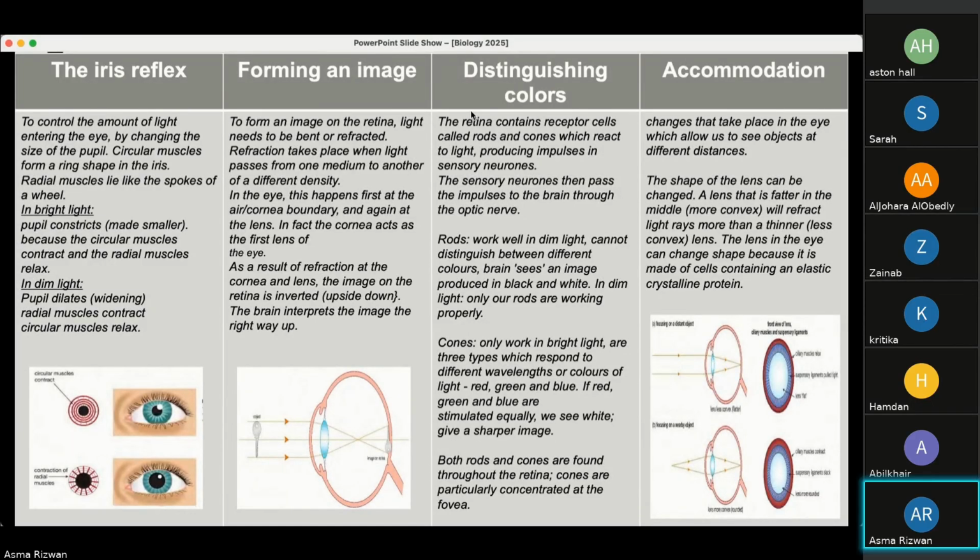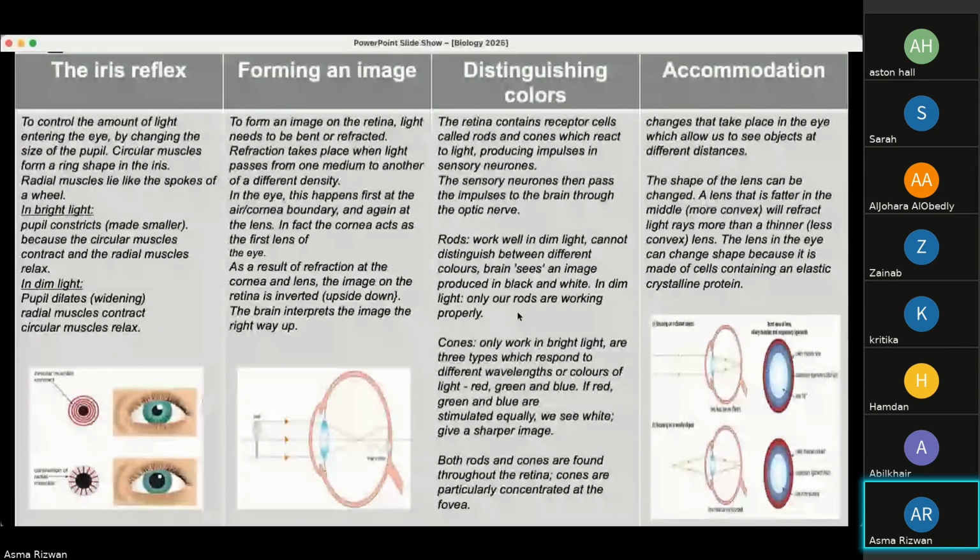Then we have another function which helps us distinguish colors. The retina contains receptor cells called rods and cones, which react to light, producing impulses in sensory neurons. The sensory neurons then pass the impulses to the brain through the optic nerve. The rods work in dim light. They cannot distinguish between colors, so the brain sees an image produced in black and white. In dim light, only these rods are working properly.